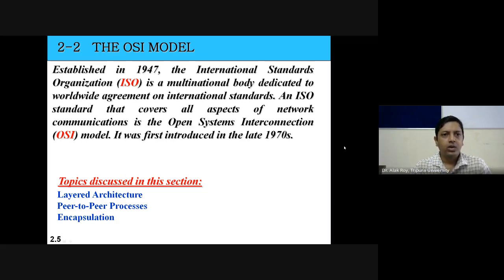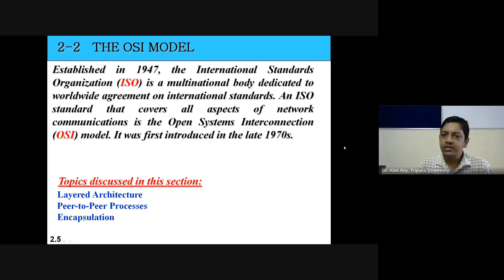Now, in networking, we use the same concept. It is known as the OSI model. What is the OSI model? It is a model established in 1947 by an organization known as ISO. ISO means International Standards Organization. It is a multinational body dedicated to worldwide agreement on international standards. ISO is a standard that covers all aspects of network communications in the open system interconnection model.